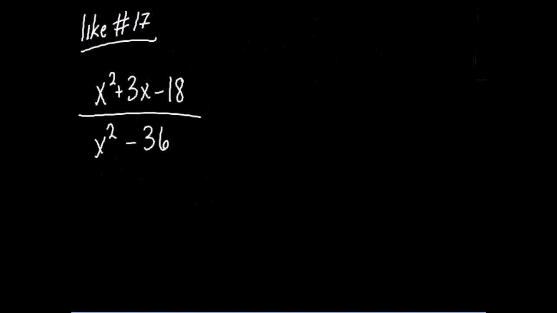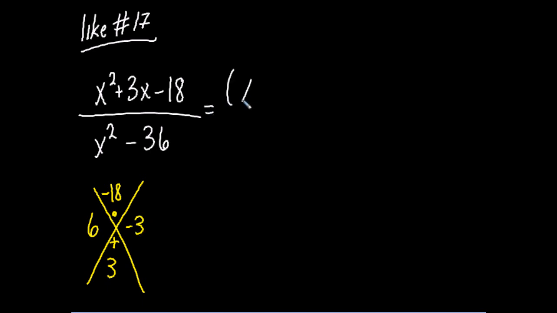Let's look at the numerator first, and then we'll look at the denominator. Okay. We need to multiply to make a negative 18, and we need to add to make a positive 3. So we can multiply to make 18. 6 and 3, right? So I want my 3 to be negative because this is positive 3. So that's all well and good for the numerator. What about the denominator? Oh, you guys remember, yay!